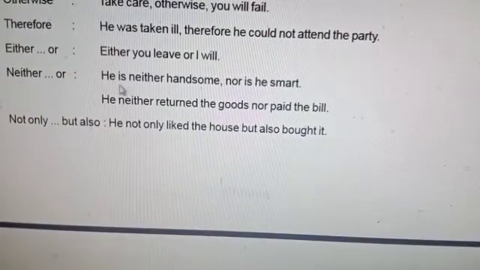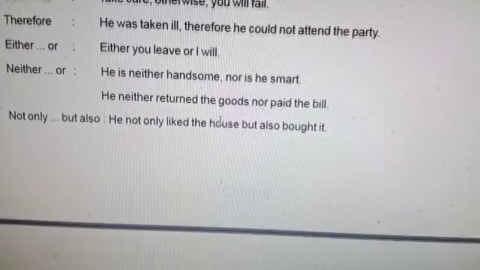Next, he is neither handsome nor is he smart. He is neither handsome, he is not handsome, main clause. He is not smart, main clause. Nor is he smart, that is a coordinator main clause.